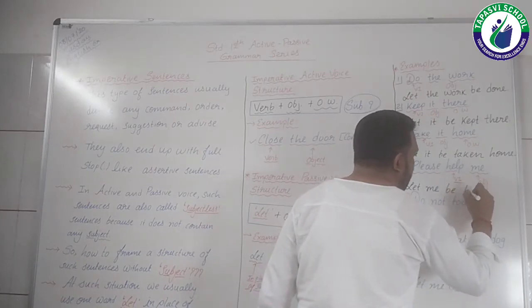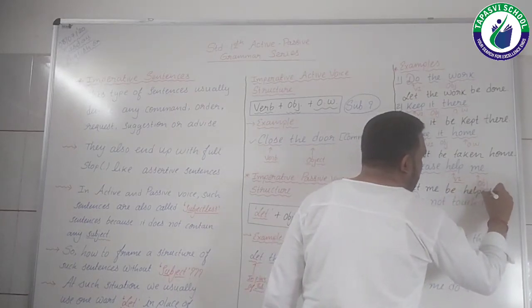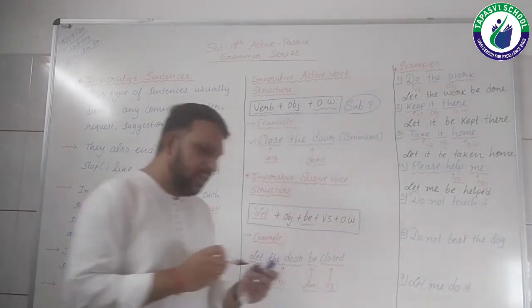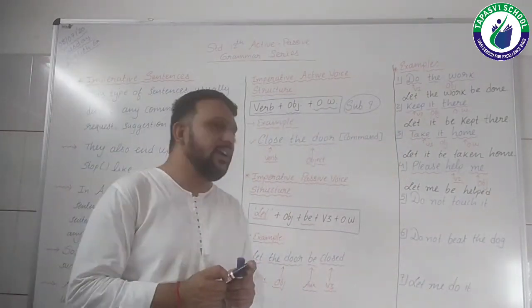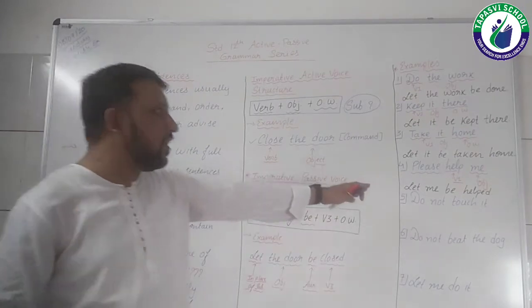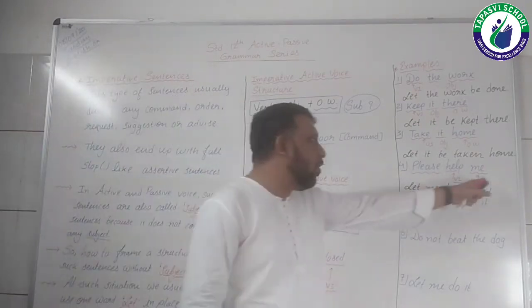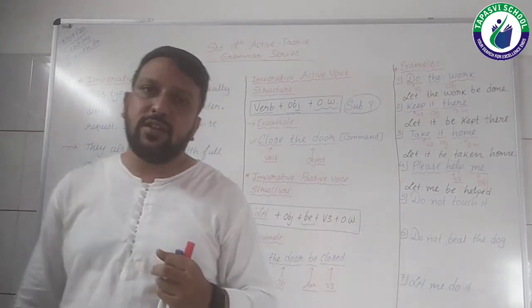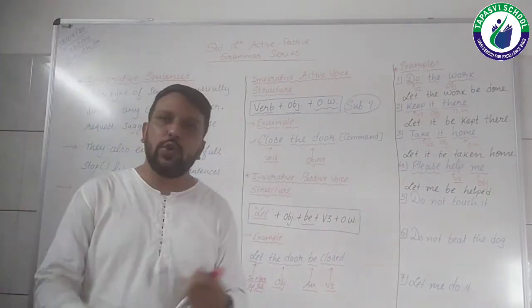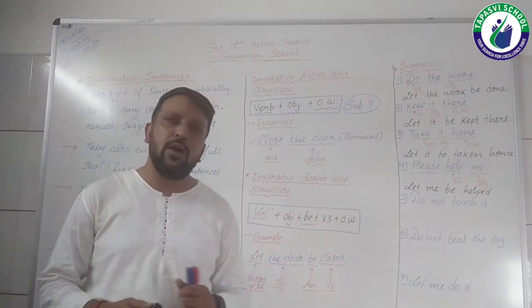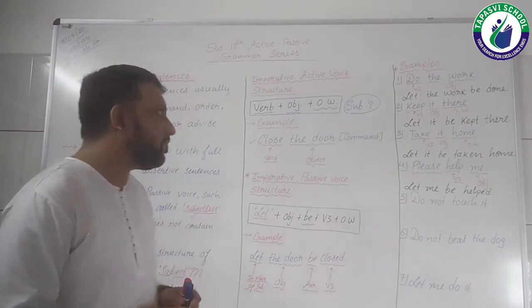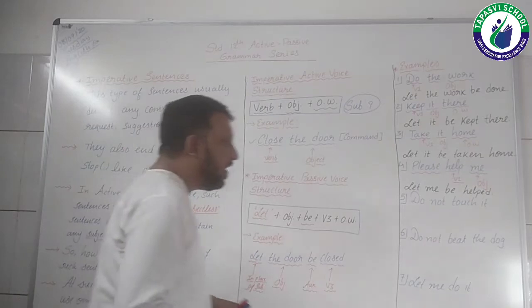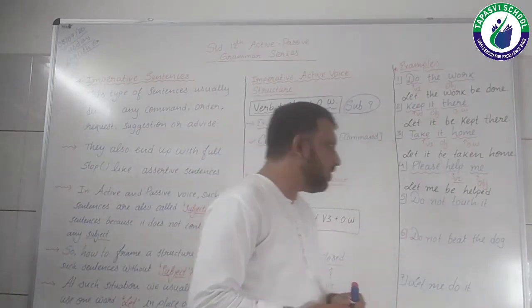And so ultimately here is your sentence ready. According to the structure V1 and object is given, and the please word is showing the request, right? So that please word we need to remove while transforming into a passive voice. That's why.